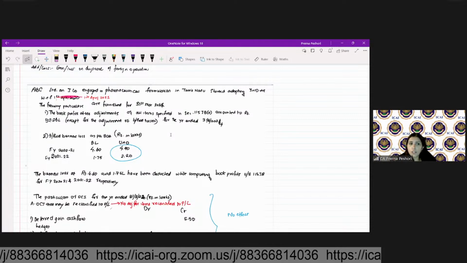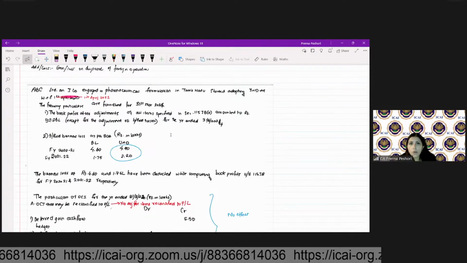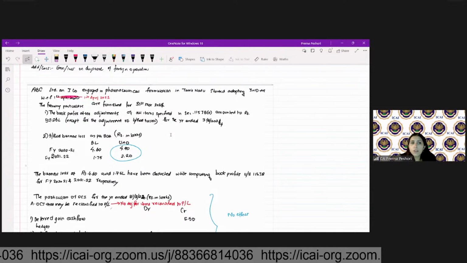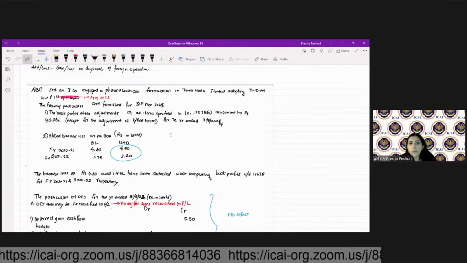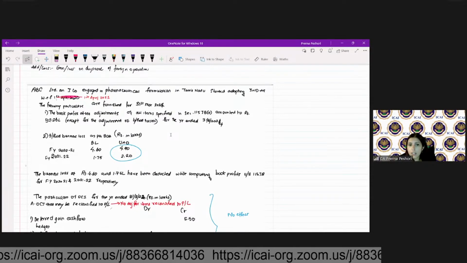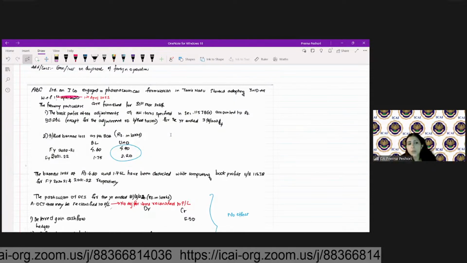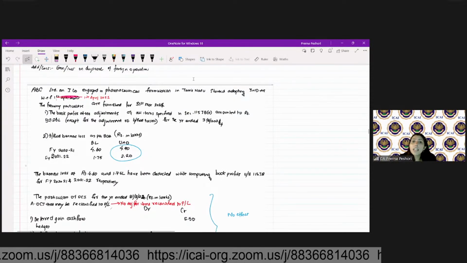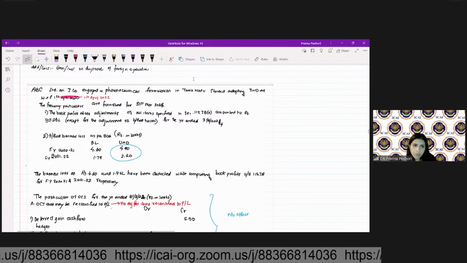So means the book profit is already given to you. Brought forward loss as per books of accounts is given to us for 21-22, brought forward loss, unabsorbed depreciation. The business loss of 4.6 and 1.75 have been deducted while computing the book profits under 115JB for 2021-2022 respectively. So my book profits have already been deducted in the earlier year.